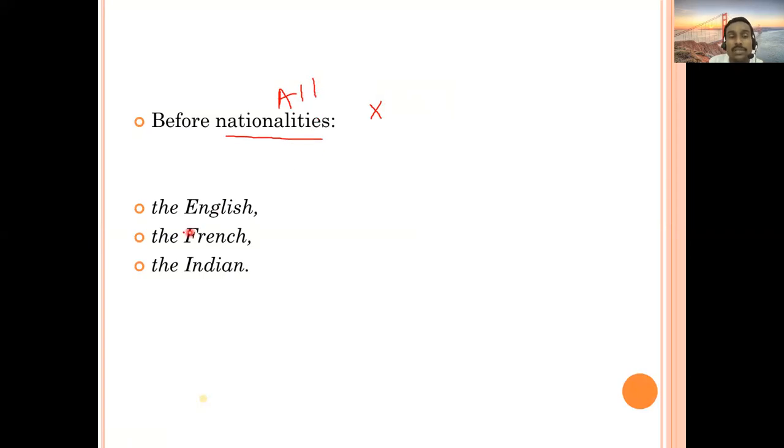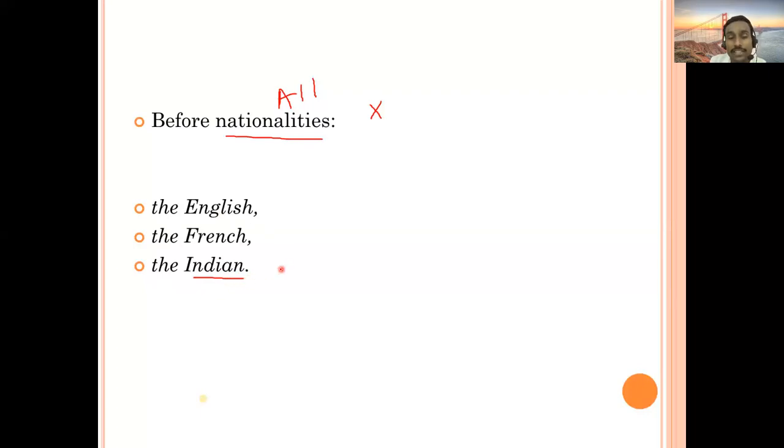For example, you can see here, the English. What do you mean by the English? The English means like the Indian. What do you mean by the Indian? That is nationality. So Indian means Indian people.